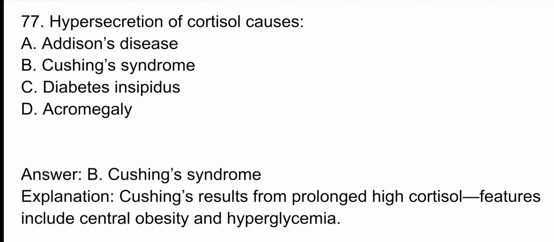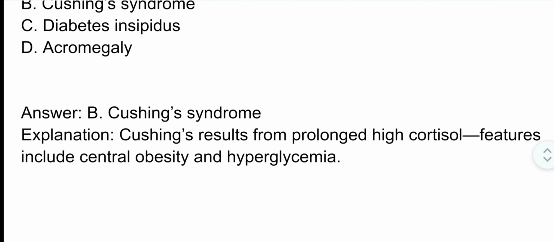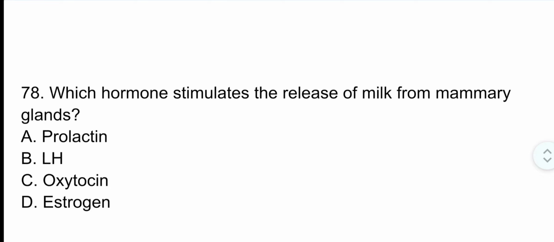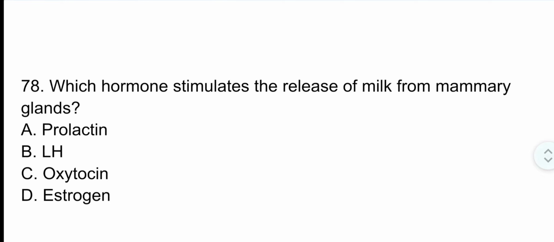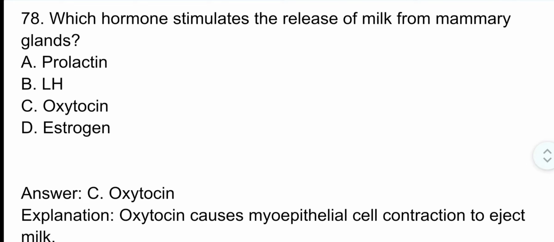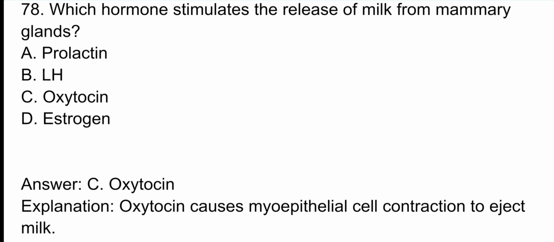Cushing's syndrome. Cushing's results from prolonged high cortisol. Features include central obesity and hyperglycemia. Question number 78. Which hormone stimulates the release of milk from mammary glands? The correct option is option C.